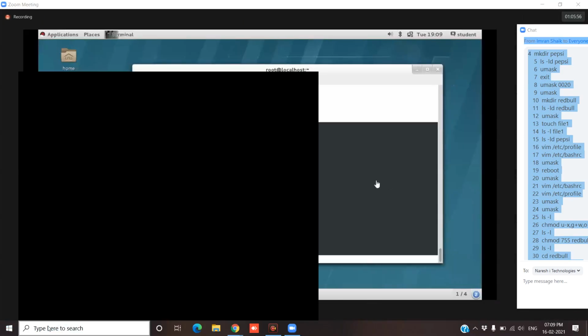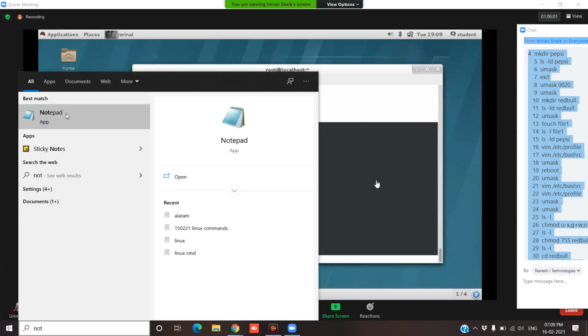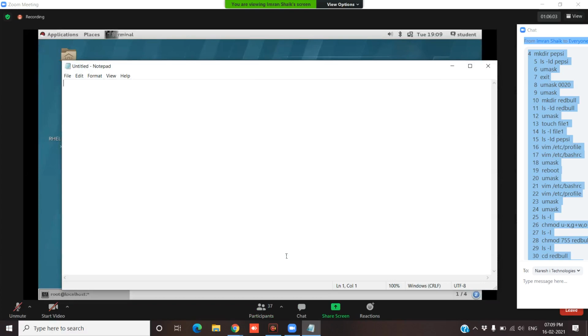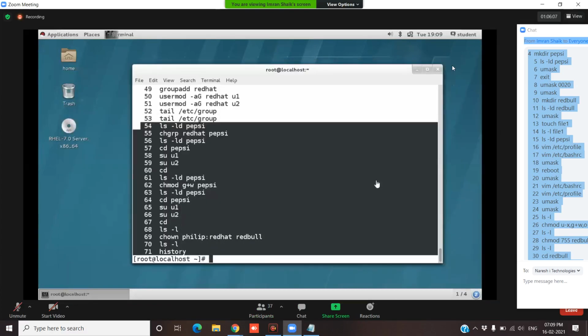How many commands does history store? I think it will store hardly 500 commands, guys. We can increase the history, but we need to edit some configuration files.